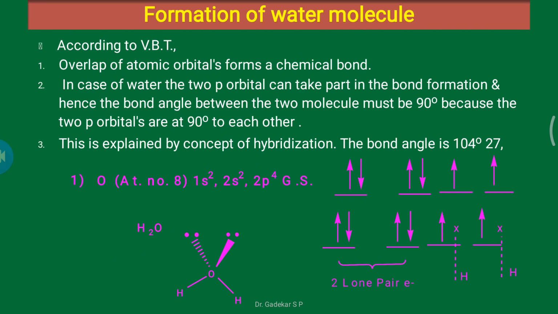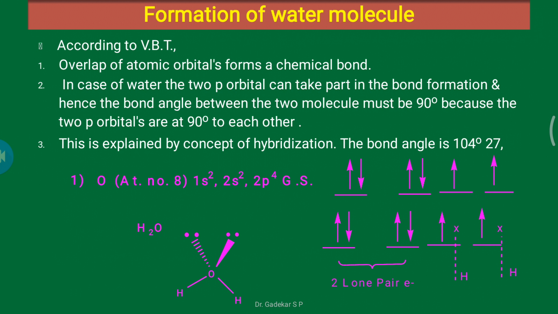Another example is the formation of the water molecule, explained by the hybridization concept. According to VBT, overlap of atomic orbitals forms a chemical bond. Suppose oxygen atom orbitals overlap to form a chemical bond. In the case of water, the two p orbitals can take part in bonding. Here the oxygen atom has two unpaired electrons.